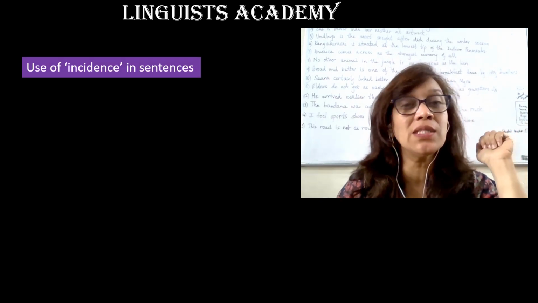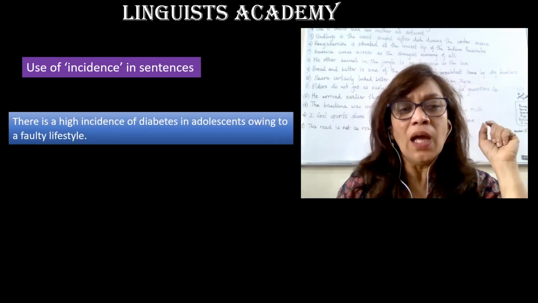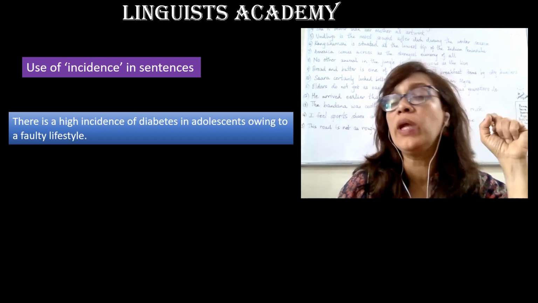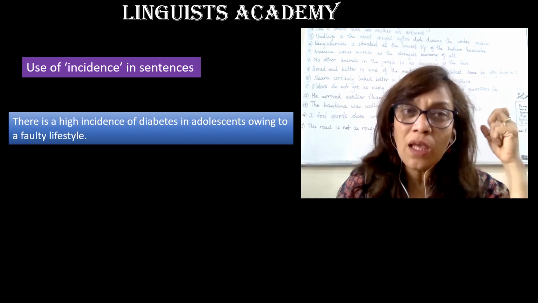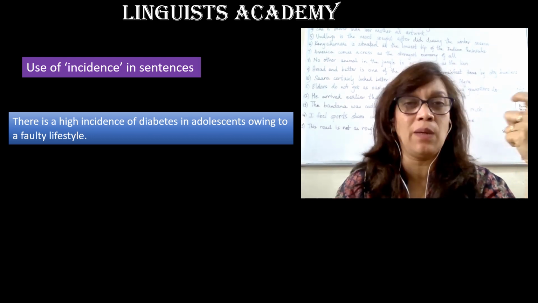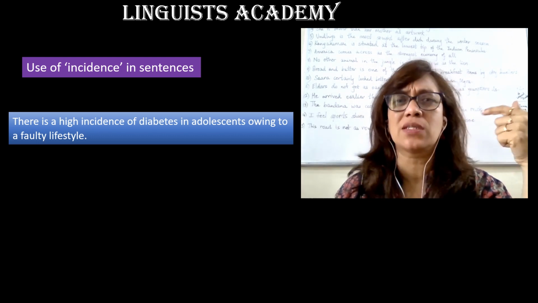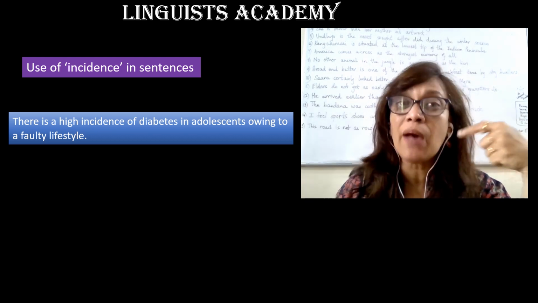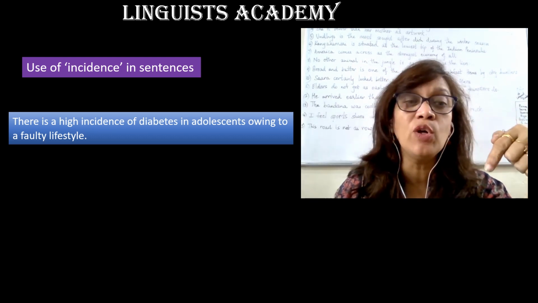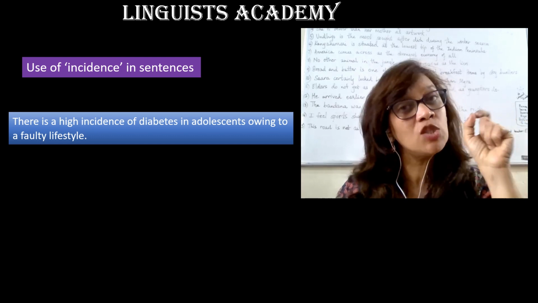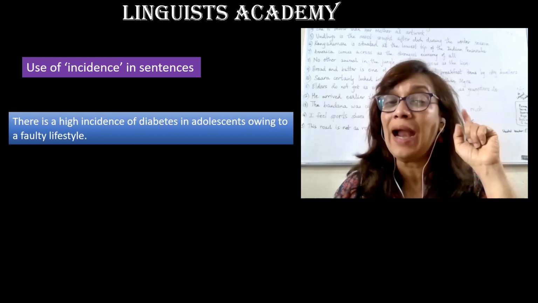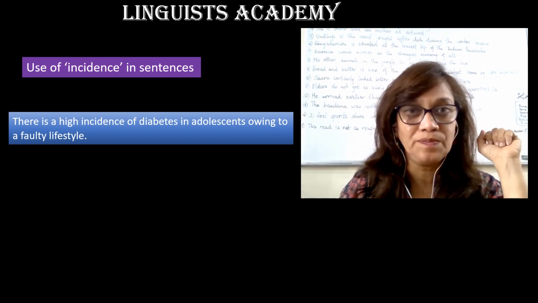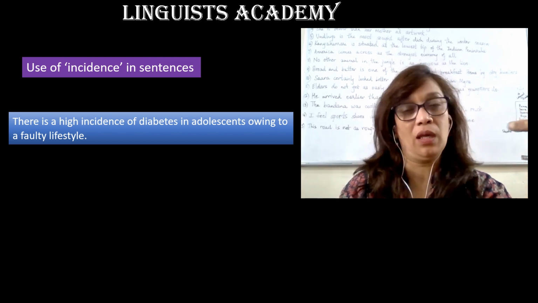See the use of incidence in sentences. There is a high incidence of diabetes in adolescents owing to a faulty lifestyle. Here when we say high incidence of diabetes, it means these incidents that we have observed have been happening over a period of time, have been happening frequently, and therefore we refer to it as a high incidence of diabetes in adolescents and not an incident of diabetes. It's not one incident, but frequently happening.